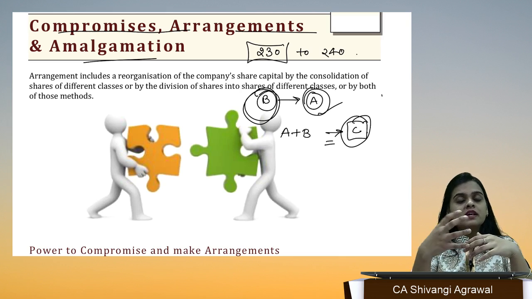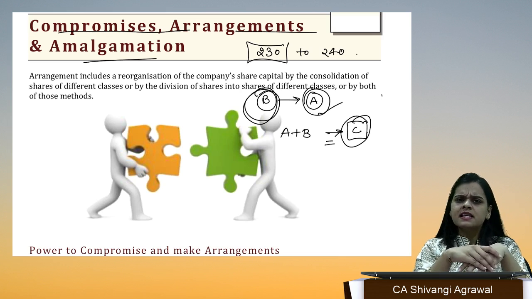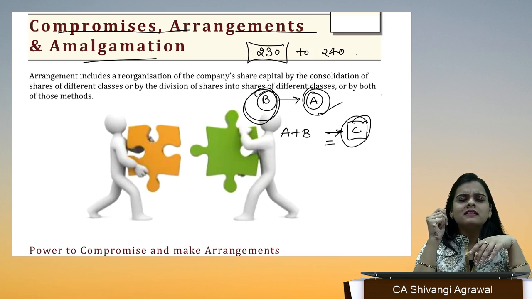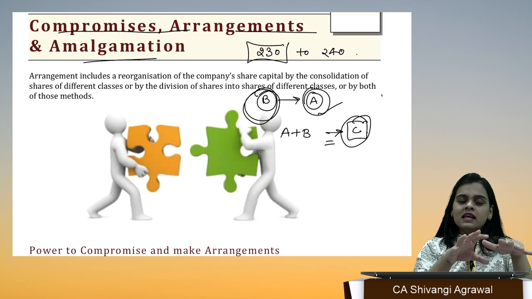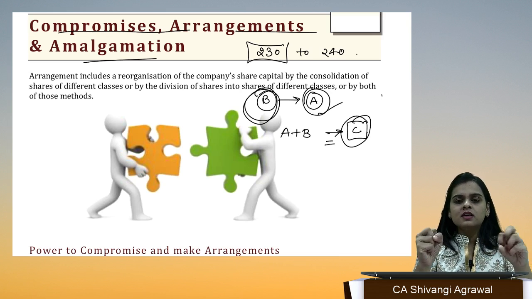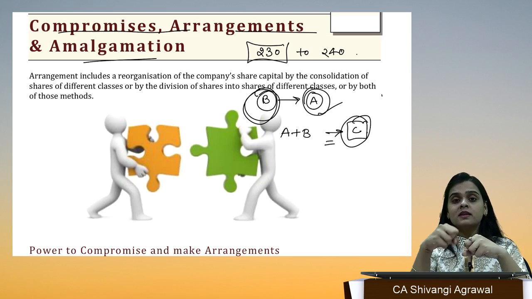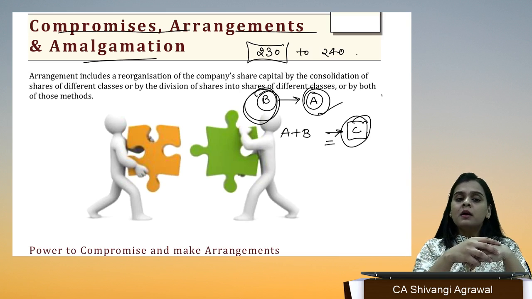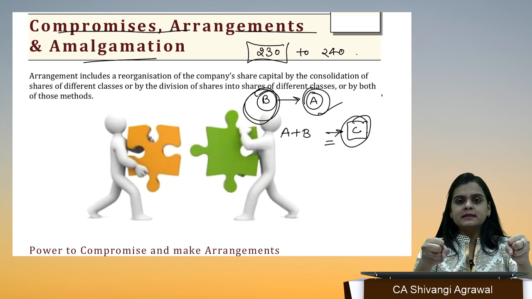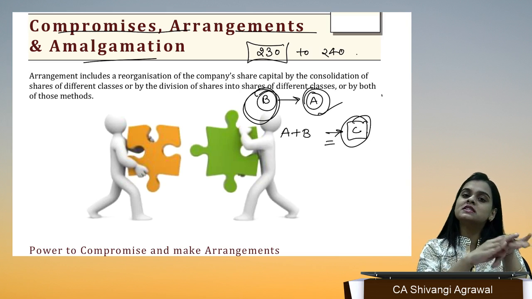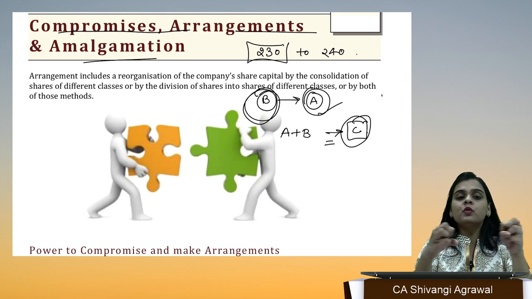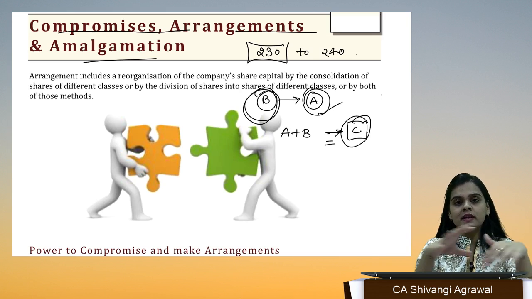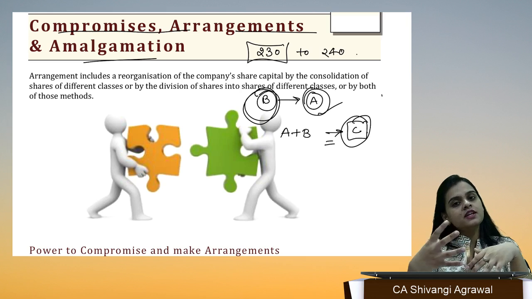Now, what do we mean by arrangement? Arrangement can also be said the same thing. The only little difference is that maybe even before this dispute has occurred, there wasn't any communication like you have to get the book, you don't get the book. There was not any dispute, not any fight between them. But because they both need the book, they both came to a conclusion that 2 days I am going to keep the book, 2 days you keep the book. Or we both can buy the book with mutual money, and we can do it like this. So this is a kind of arrangement.